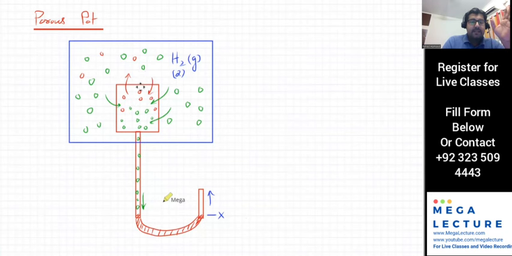Porous spot means gases can actually move in and out, right? And since a lot of hydrogen gas was moving in, there was more and more gas inside the porous spot, which started pushing on the liquid over here, and the level at X started to increase. Is that clear to everyone? Right? Yes, sir.